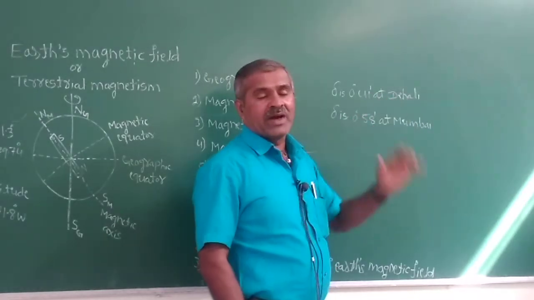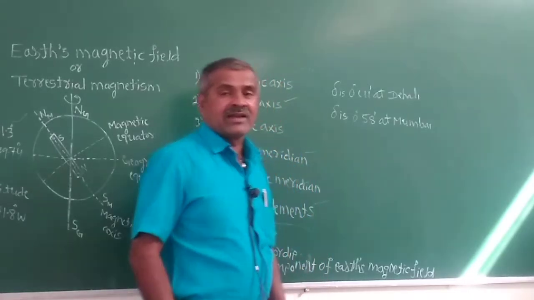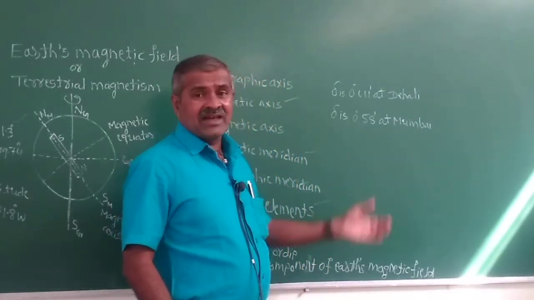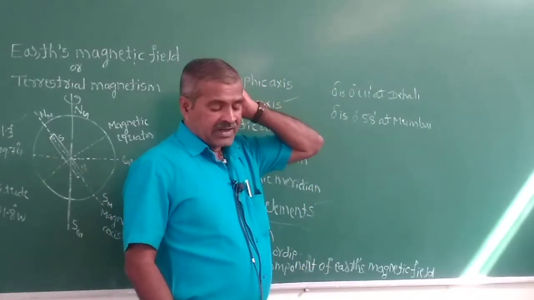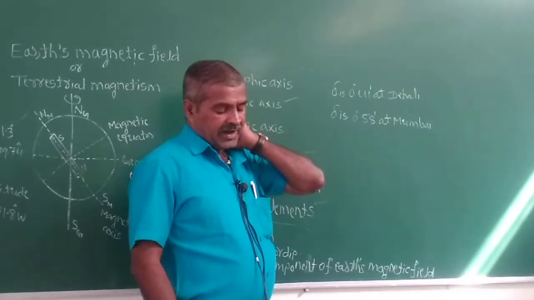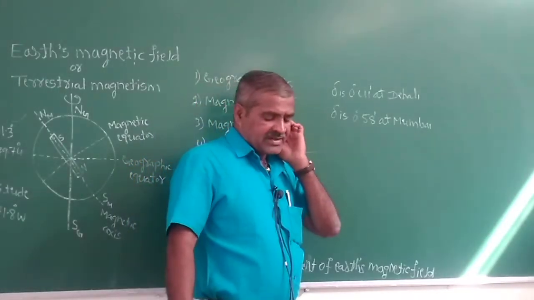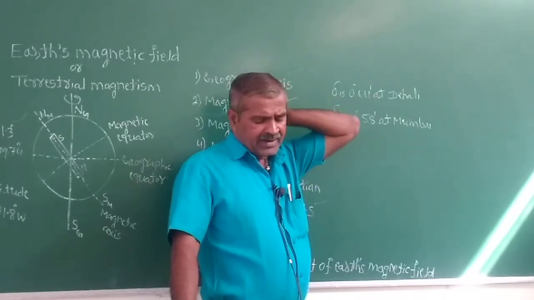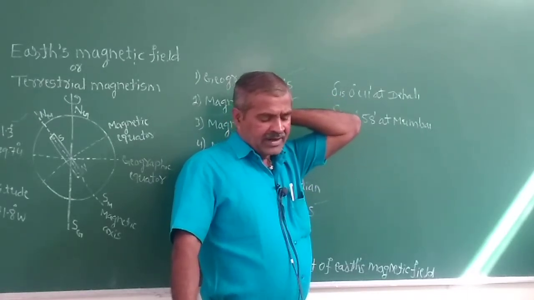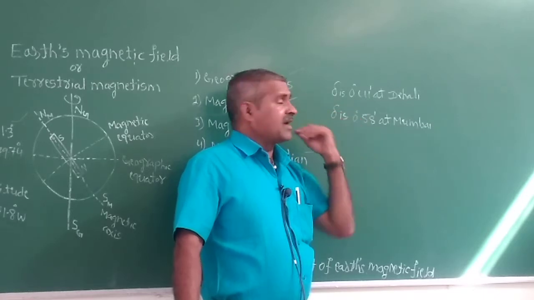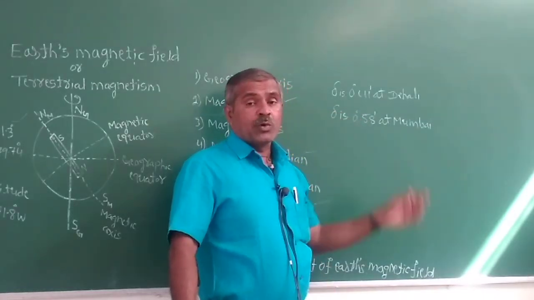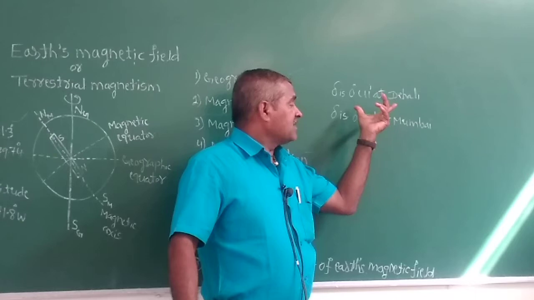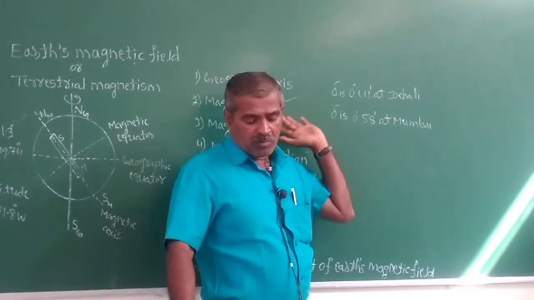This is very small. Therefore, due to this reason, the magnetic needle shows the true north at Delhi and at Mumbai.